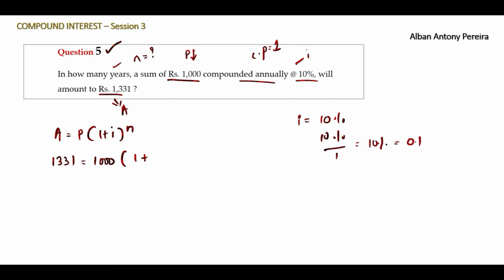How to get 0.1? 10 divided by 100 will give you 0.1. So write it here, 1.1 to the power n. We do not know n, we are finding it. So we'll simplify this. 1331 divided by 1000 is equal to 1.1 to the power n. Now calculate this.